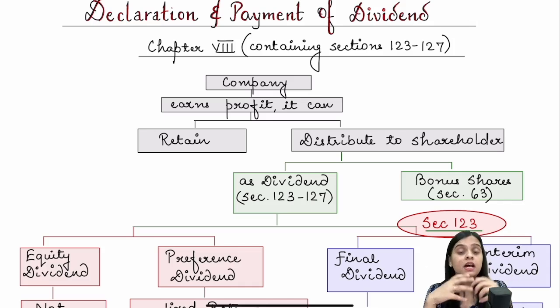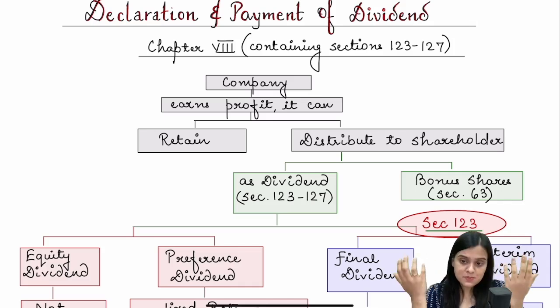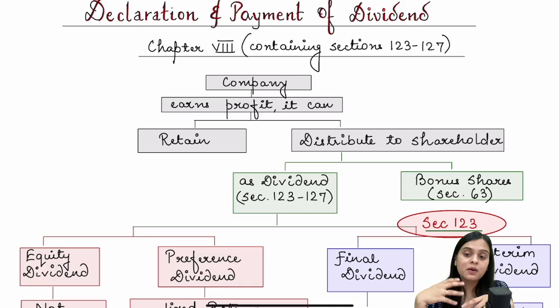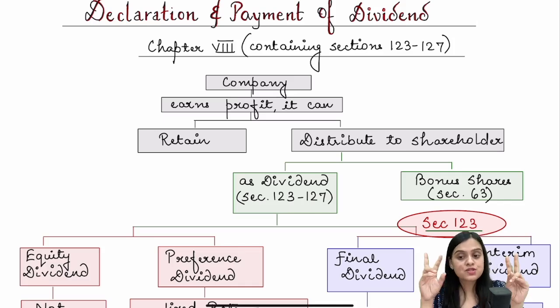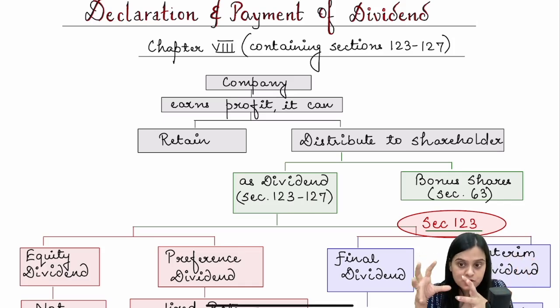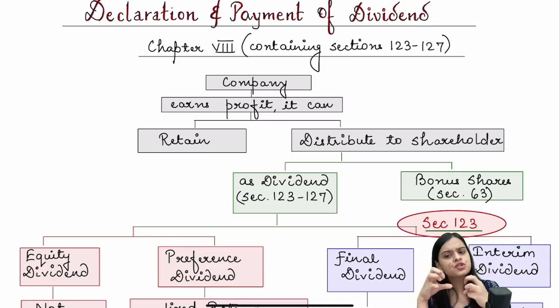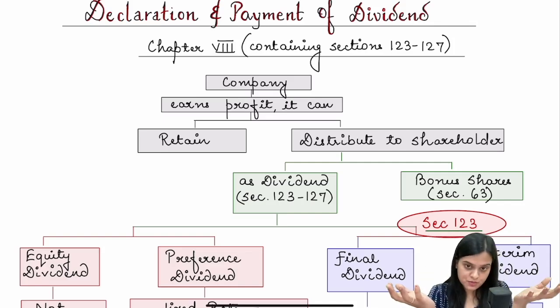What is dividend? Whenever a company earns profit, if there is no profit, of course, there will be no dividend. Whenever a company earns profit, it has two choices to make, whether to retain the profits or to distribute it, or how much to retain and how much to distribute.